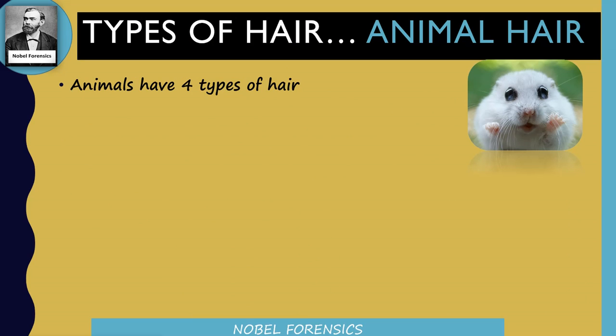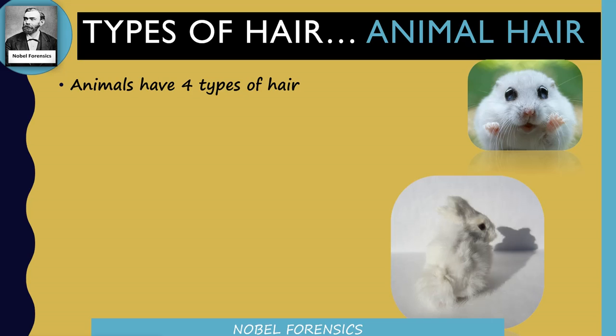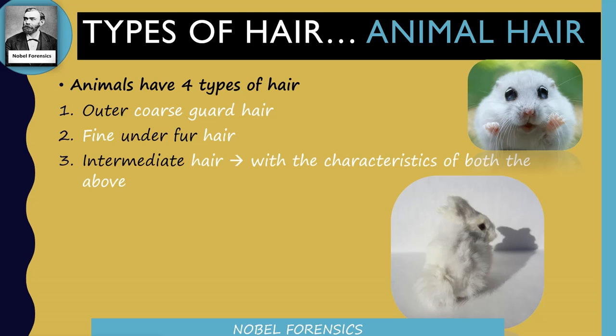And types of hair, first animal hair. There are 4 types of animal hair: outer coarse guard hair and fine under fur hair, intermediate hair, which is the combination of both outer coarse guard hair and fine under fur hair, then fibrous hair, and tactile hair, which is present in the whiskers. These are the 4 types of animal hair and body.